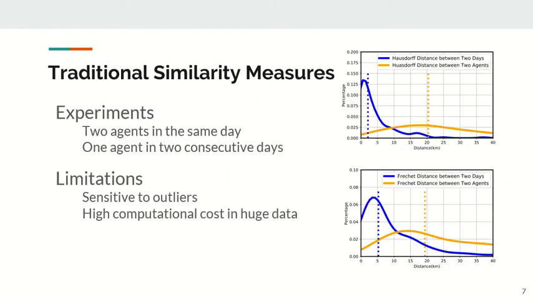We tested these two measurements on our dataset using two agents on the same day and one agent on two consecutive days. We can find that both of them are sensitive to outliers. For two agents on the same day, half of their distances are about the radius of the city. In addition, due to the huge data, the computational cost is very high.